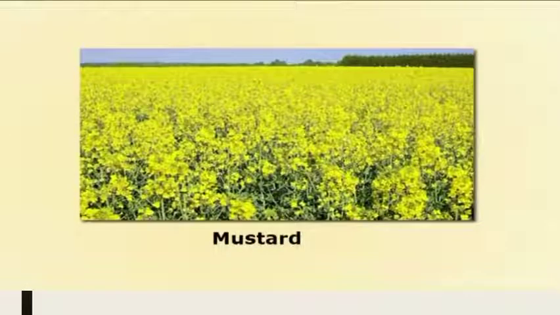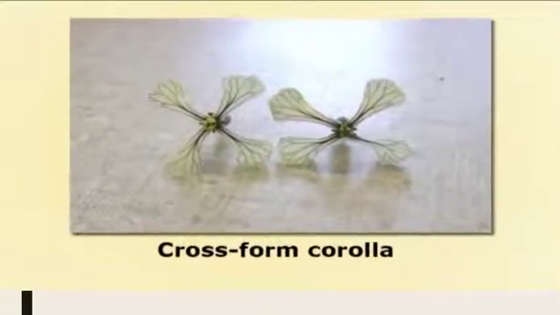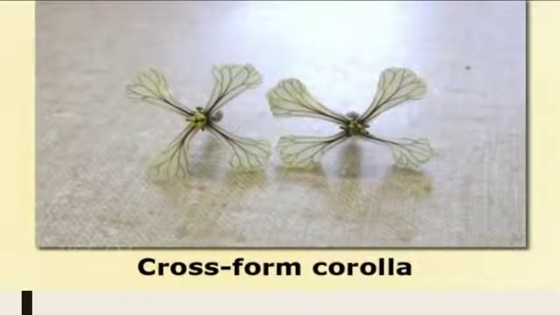So, starting with taxonomy. The Brassicaceae is commonly known as the mustard family, or sometimes we call it the crucifer family. The term crucifer means cross form. This cross form is basically in relation to the cross-shaped corolla that exists in the flowers of this family.